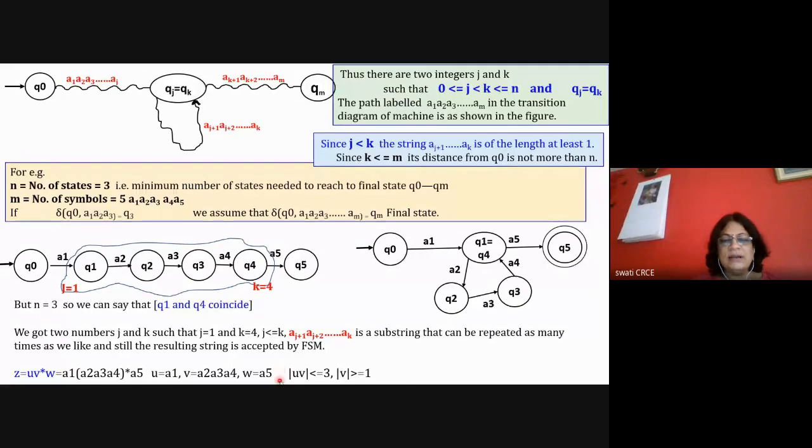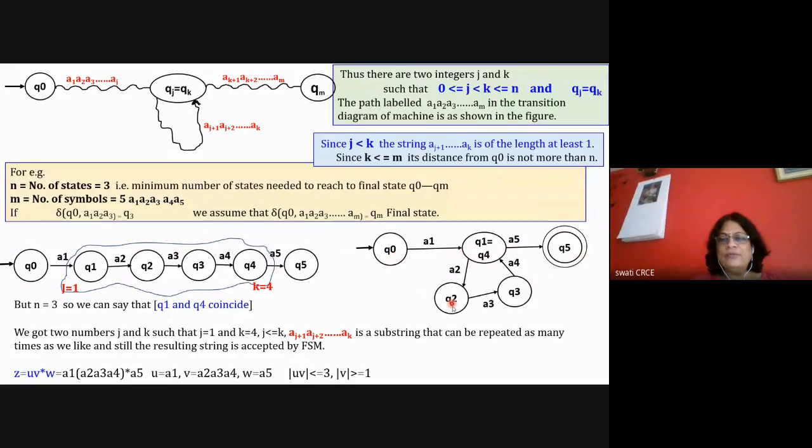Now you see that the conditions here are the magnitude of UV to reach the final state. So the magnitude of UV is like this, this U and this V. So the magnitude of UV is equal to 2 to reach the final state, and then with one more string, it will go to the final state.